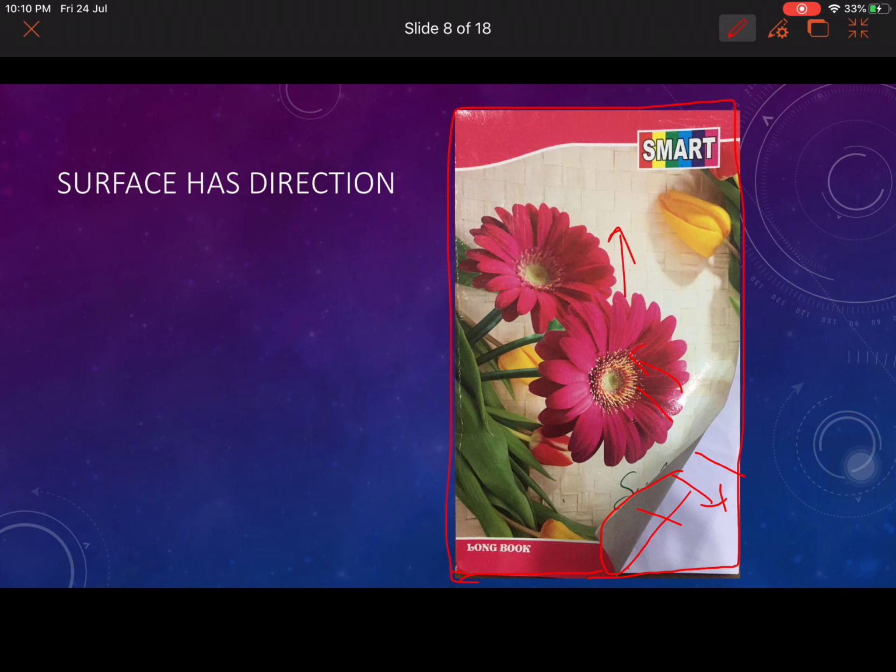When this notebook surface is folded, like an ice cream cone shape, that cone encircles some volume. That cone comes from this surface, this paper only. If this notebook is curved, it encircles some volume. So from line to surface, from surface to volume.